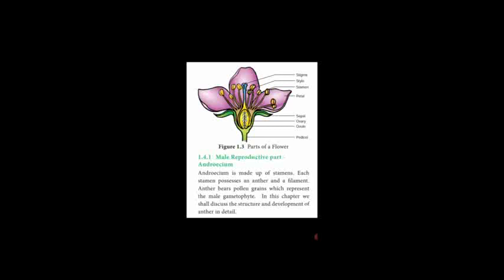See the diagram. In the stamen, a long thread-like structure which is brown in color is named as filament. At the tip there is an oval shaped body called anther. So each stamen consists of 2 parts, anther and filament.